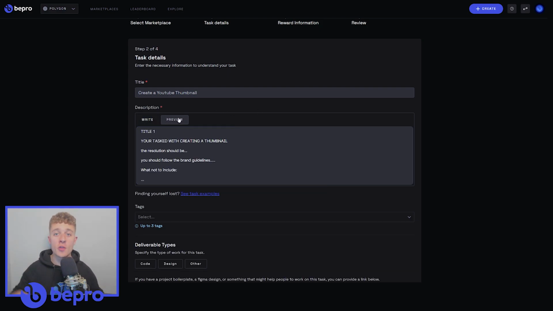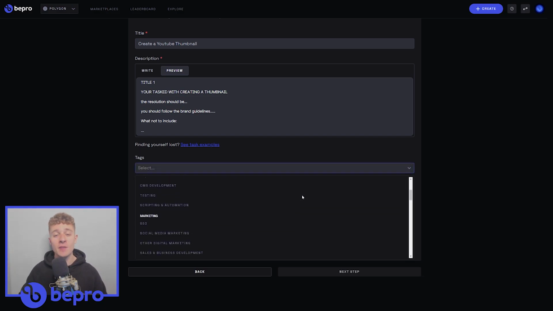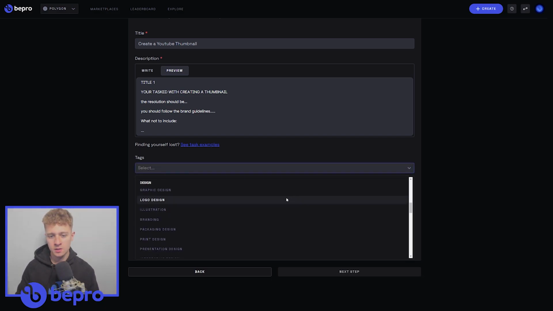Periodically, you should select the preview tab so you can take a look at what your bounty will look like on the marketplace. Next, you'll want to head on over to the tags section and then select the relevant tags that apply to your task.